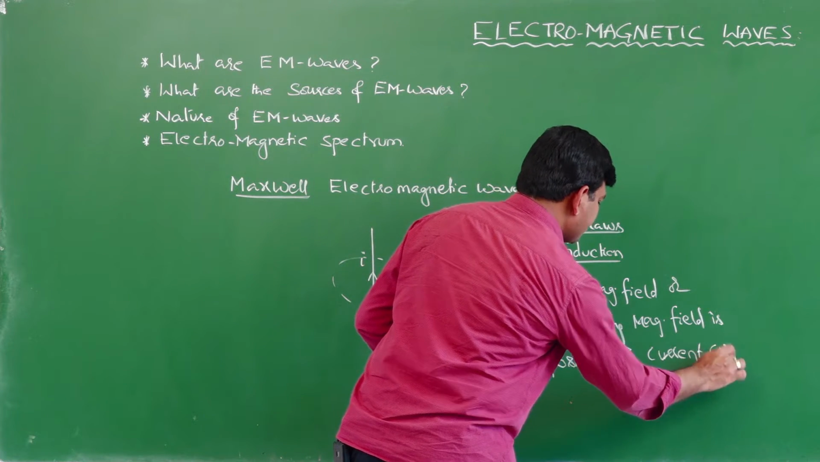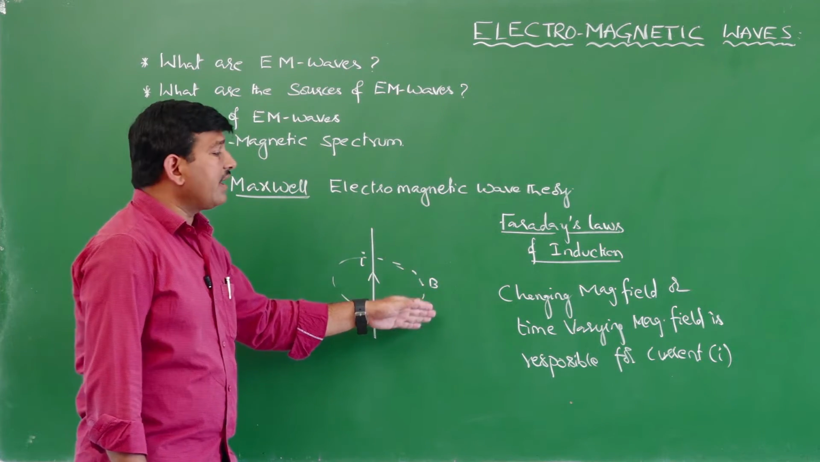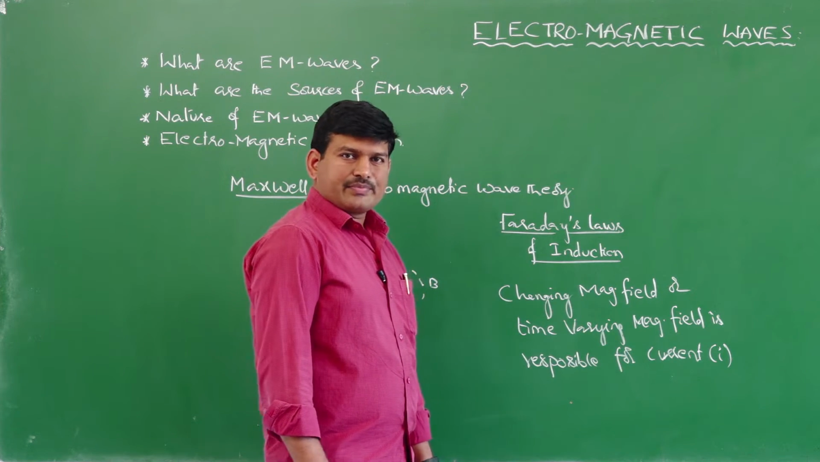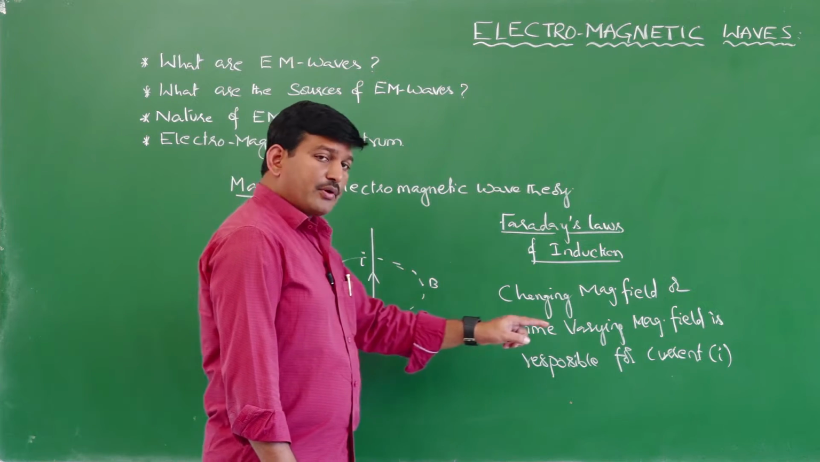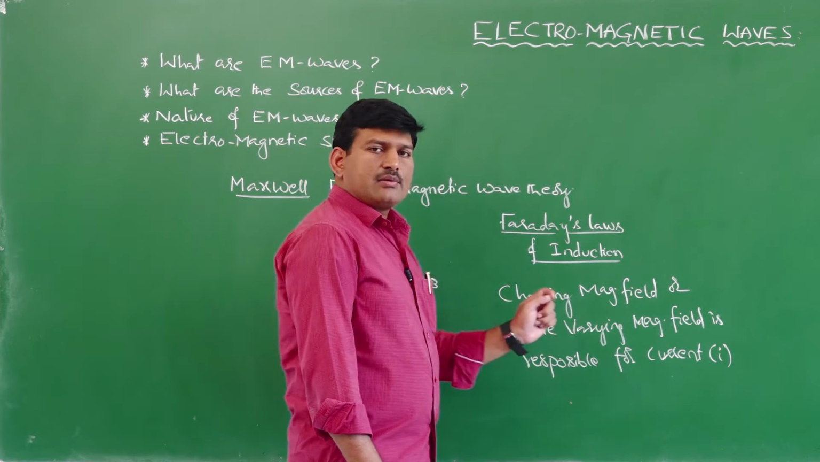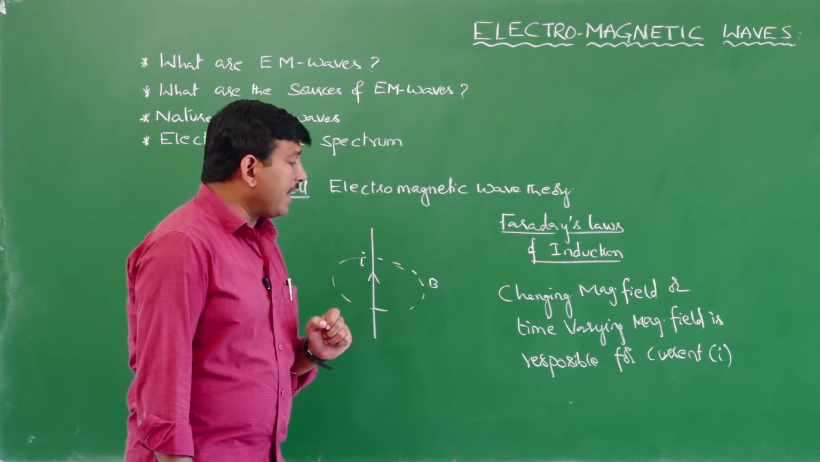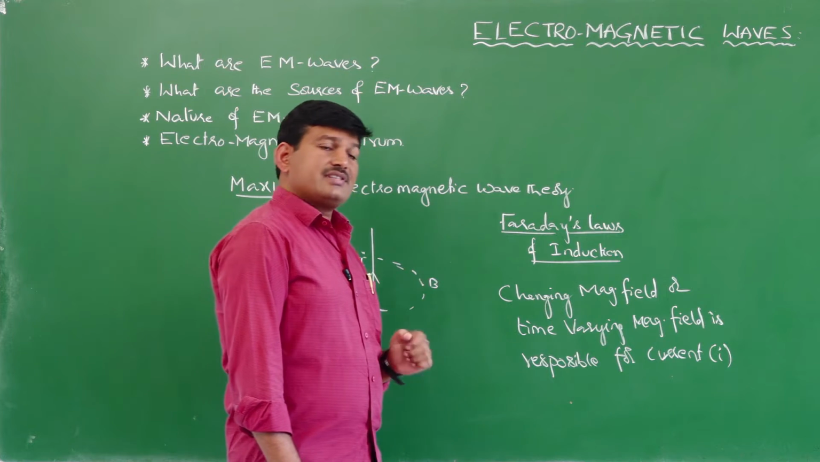Responsible for current. So here current is producing the magnetic field, and here the changing magnetic field is producing the current. If a time varying magnetic field is able to produce a current, can the time varying electric field be responsible for producing the magnetic field? That is the question. And the answer for this question is yes.